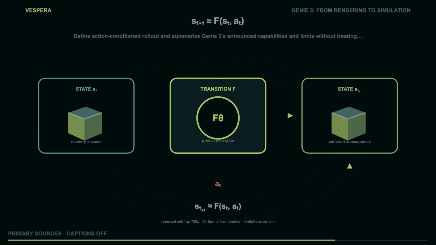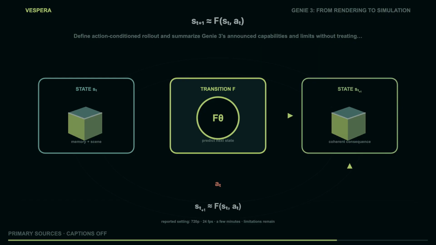Genie 3 changes the center of gravity from "make me a clip" to "let me act inside a generated environment." Google DeepMind presents it as an interactive world model. The announcement describes text-prompted environments, user interaction, and promptable events. It reports 720p output at 24 frames per second for a few minutes. Those numbers are useful, but the more important architectural idea is the loop.